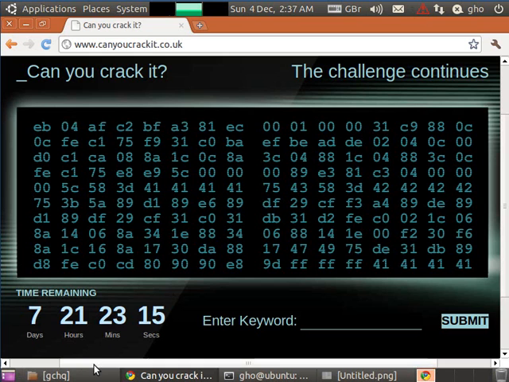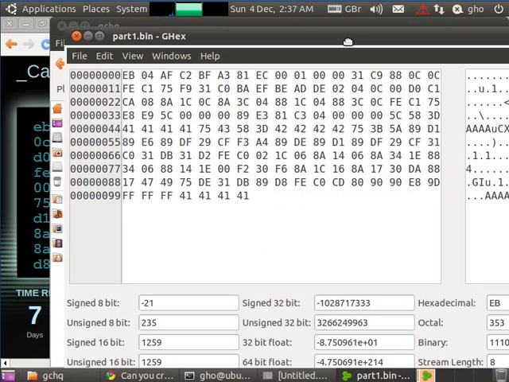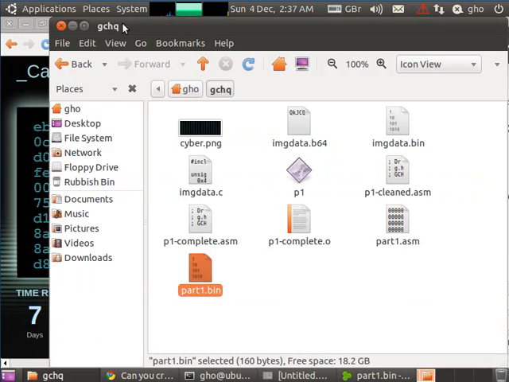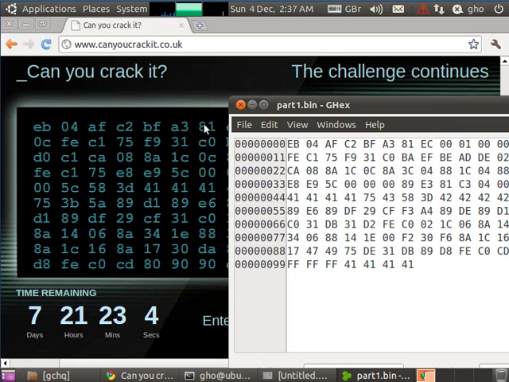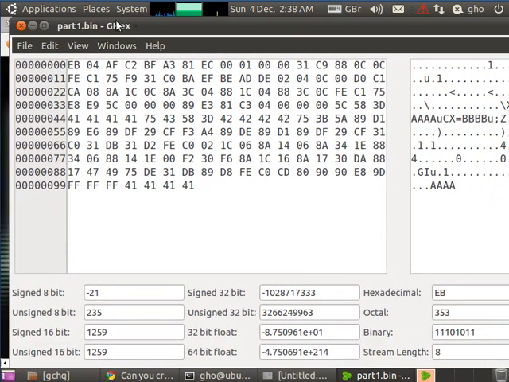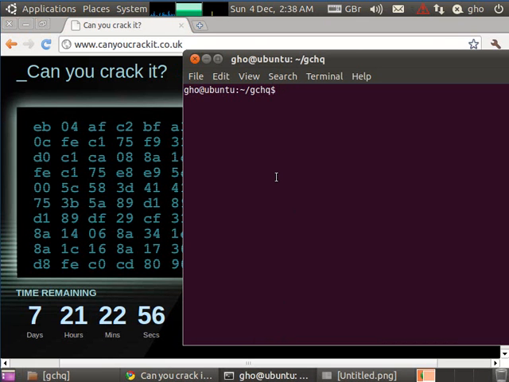So I've currently typed this. I click on this one and look at part1.bin in a hex editor. So you'll see that the code here on the left hand side ties in directly with everything that's been typed on the Can You Crack It website. So I'm going to run this file through a disassembler. The one I'm going to use is the NASM disassembler. So NASM disassemble, use 32-bit mode, and disassemble part1.bin.